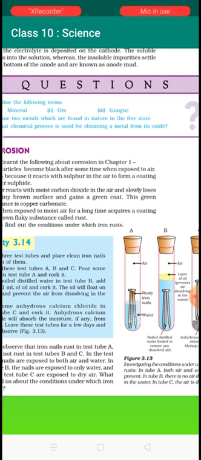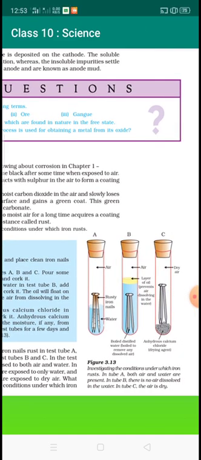In the second one, let us put some water and oil and air, that means the iron nail is completely immersed in water. And in the third one, let us put some anhydrous calcium chloride in a beaker containing an iron nail and keep it for about one day. After that, let us observe.